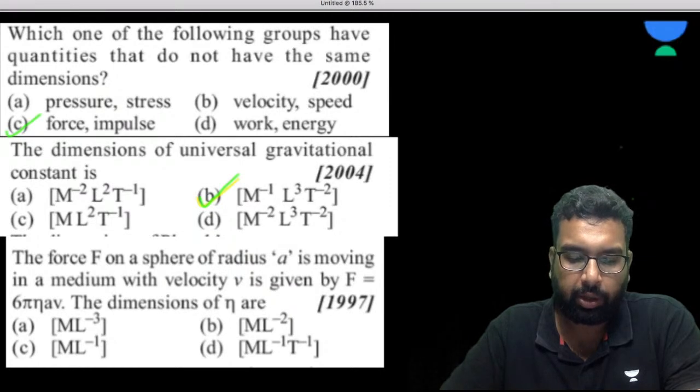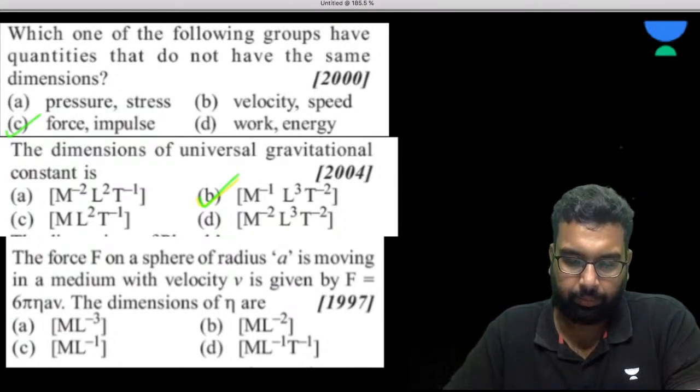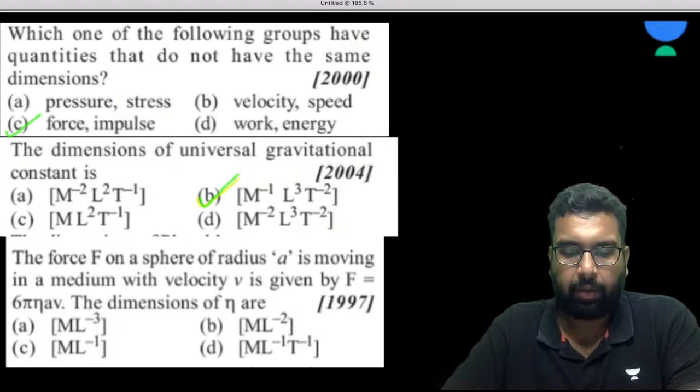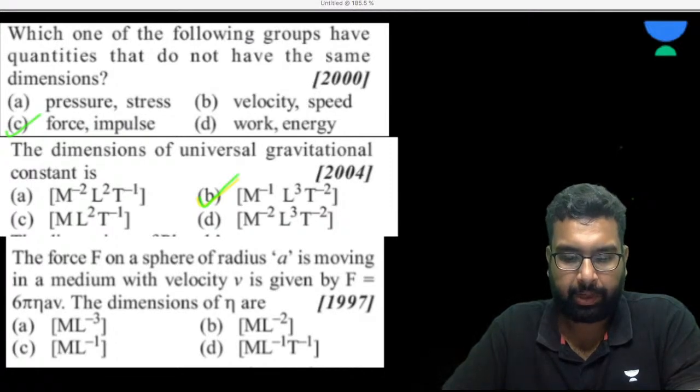The force on the sphere. Anyone? That seems incorrect, my dear Vinika.